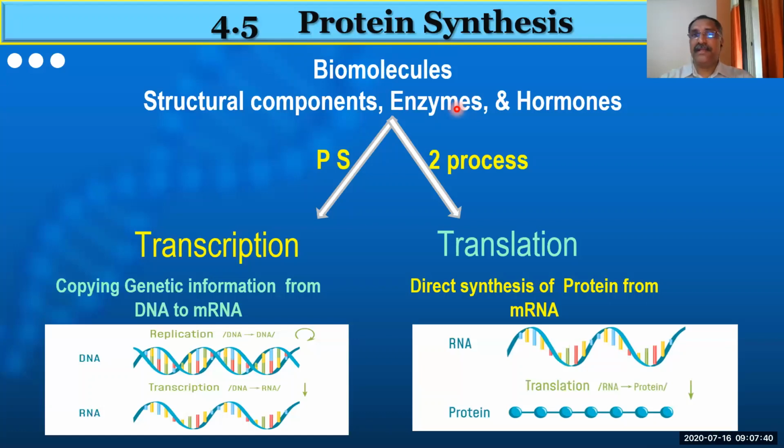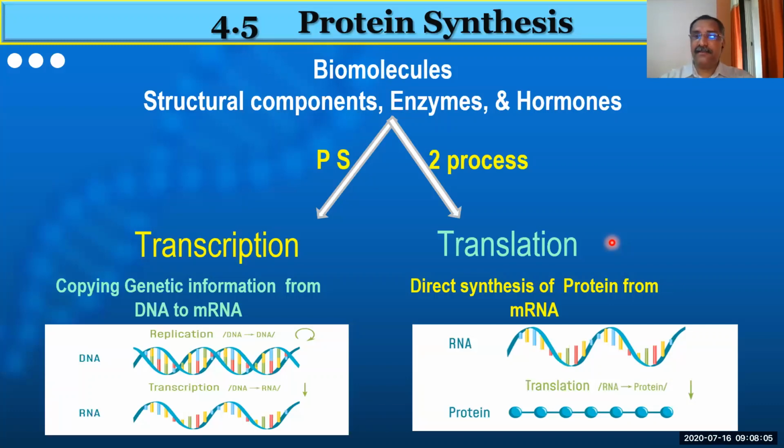So from the DNA, the messenger RNA has to be synthesized first. It involves two processes. One process is called transcription. The other process is called translation. Transcription means copying the genetic information from DNA to RNA.